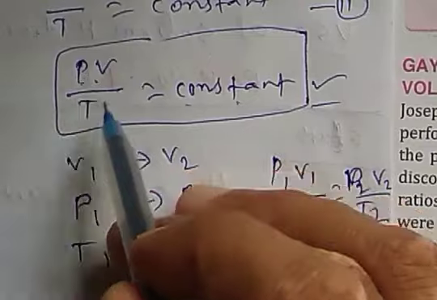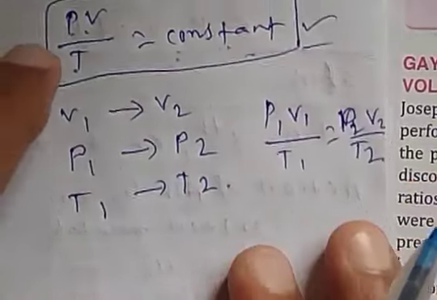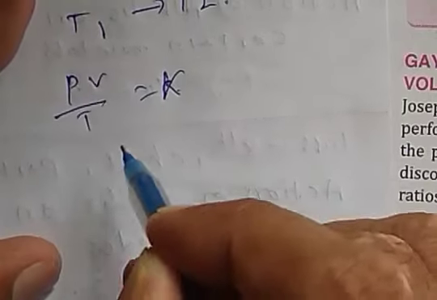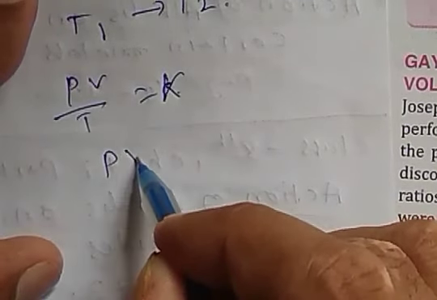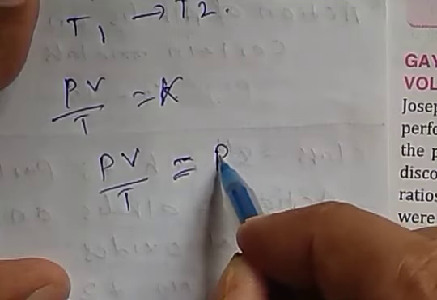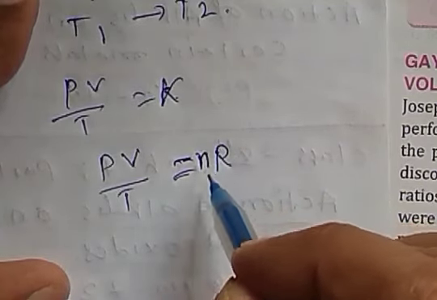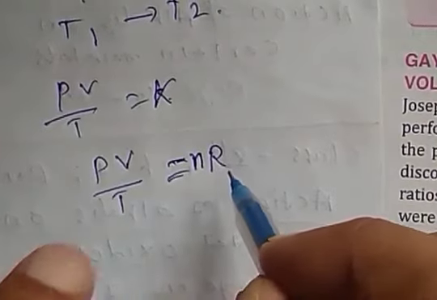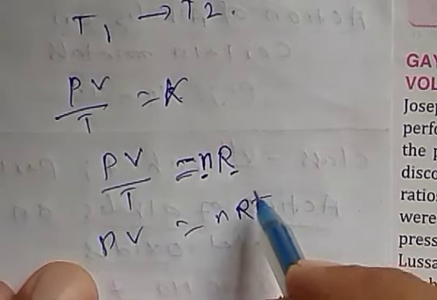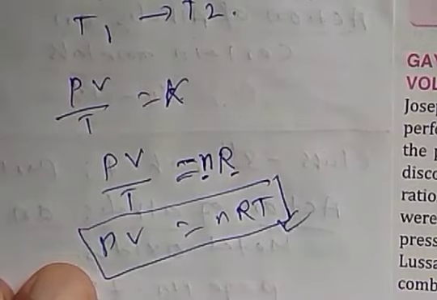That means PV by T equals constant. In the next class we will study that PV by T equals constant K. If we change the constant to R and n, a particular number of moles of the gas, where n is the number of moles of the gas and R is called the gas constant, then PV equals nRT. This is the equation of the gas law.